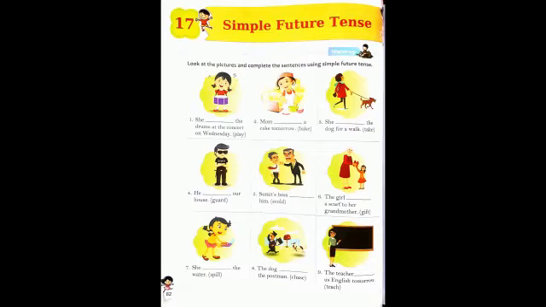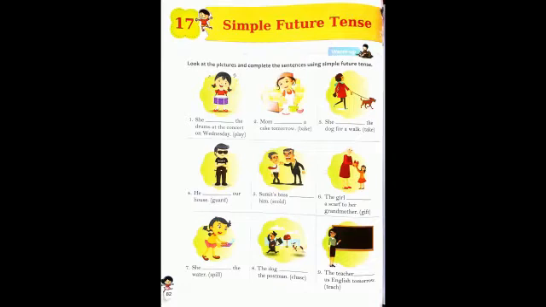I'll give you one example. We shall move to another city. So you are planning, you are expressing the fact, or you are talking about what you're going to do in the future, that you shall move to another city.